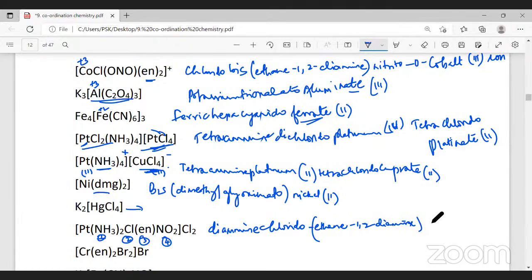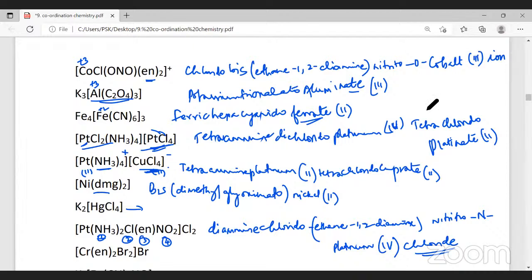Then nitrito. Nitrogen is bonded, so nitrito-N. Then platinum. What's the oxidation state of platinum we found? 4. And what is the name? Complete the name. It is chloride. Did you follow? See the length of the name. Got it? Yes, sir.